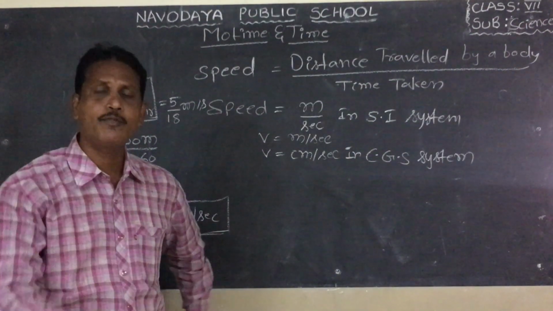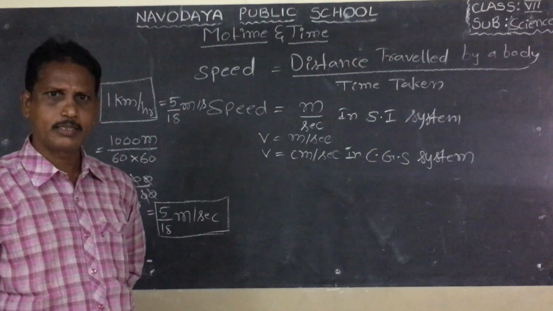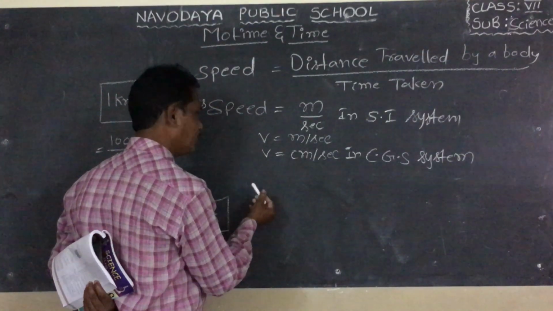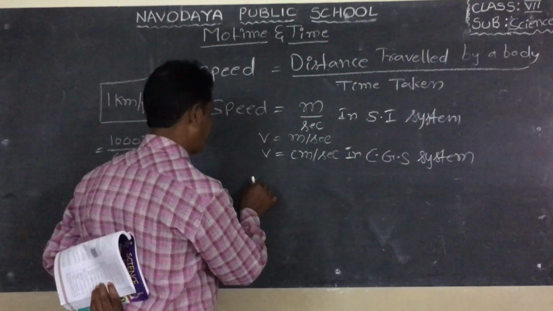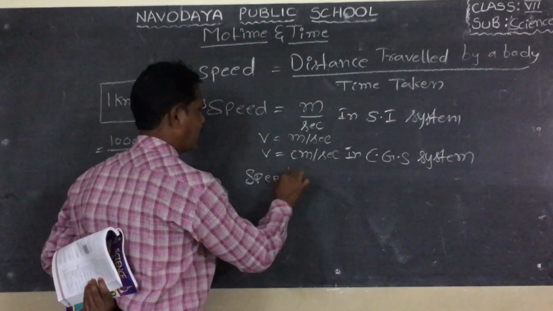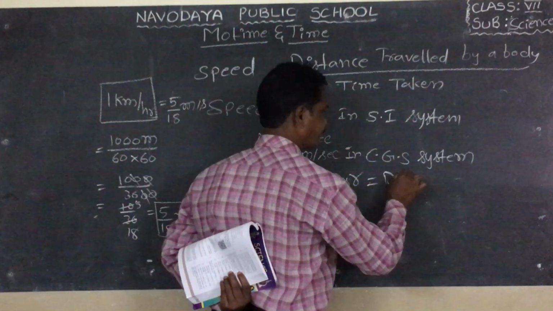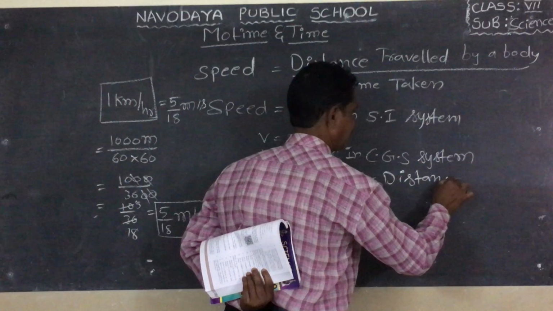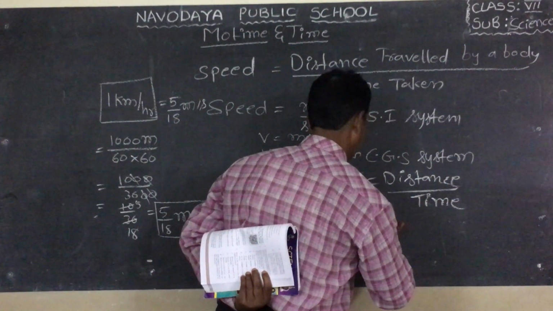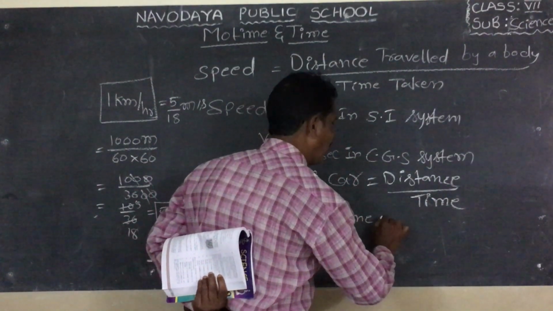So, find the speed of the car. Speed of car equals distance by time. The time is 40 minutes.